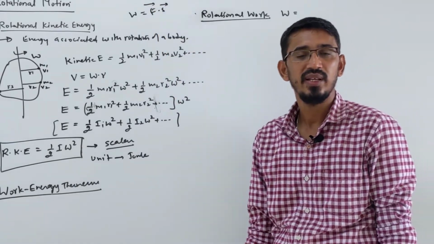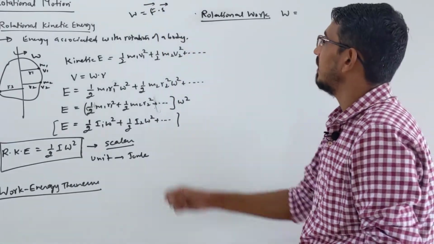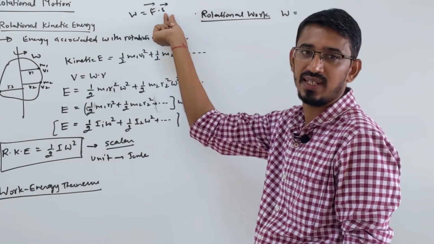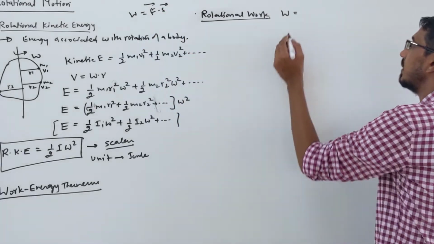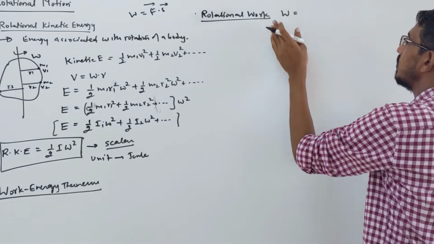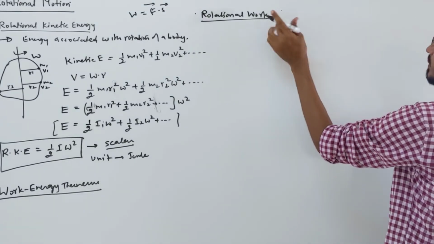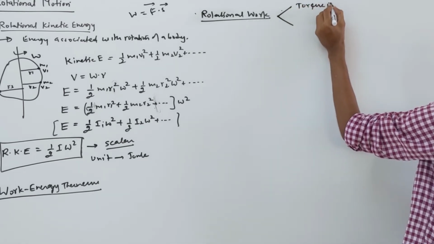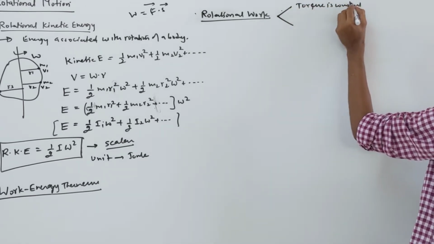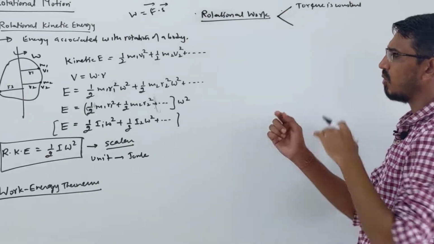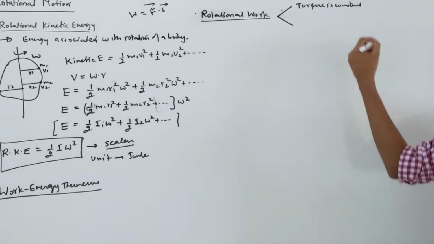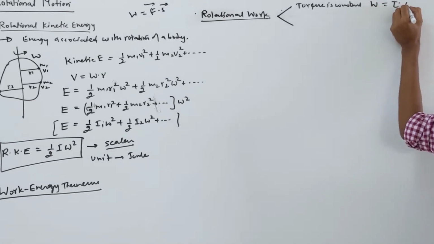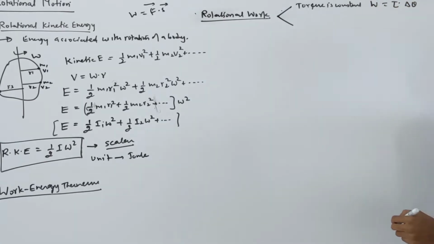This was the formula. Exactly the same way we will say here. Here, what is the equivalent of force? Torque. And what is the equivalent of displacement? Theta, angular displacement. So again we can say two possibilities here. Either you say torque is constant here. Like we said force constant, or force variable, in that chapter. All concepts are the same only. If torque is constant, then how do you write the formula? The work done will be simply torque into change in your angle.